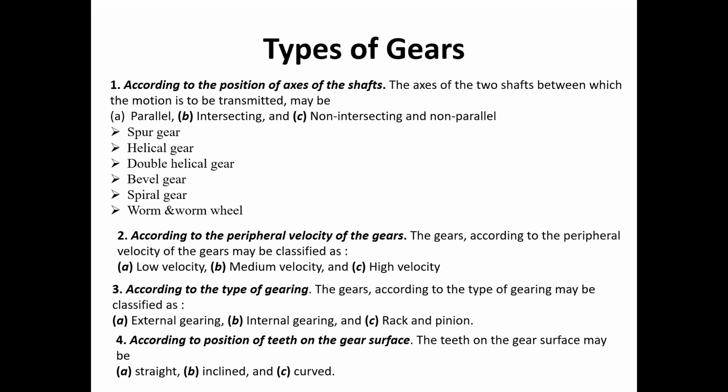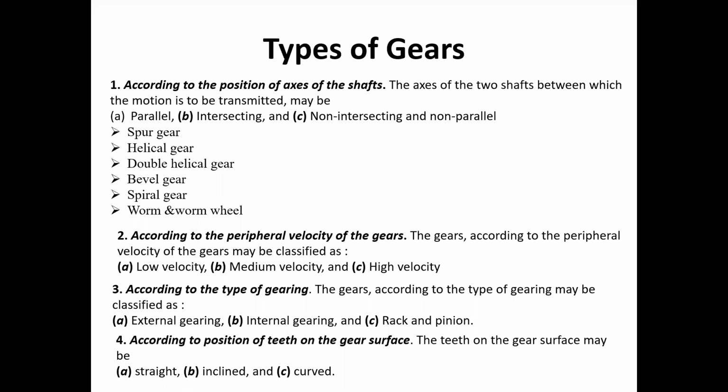According to the type of gearing, it indicates the type of meshing, which type of meshing is there. And the fourth one is according to the position of teeth on the gear surface. Those are the classifications of gears.